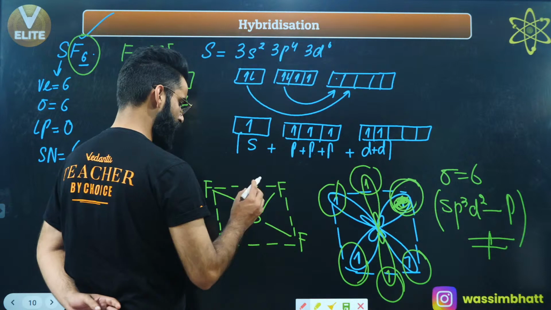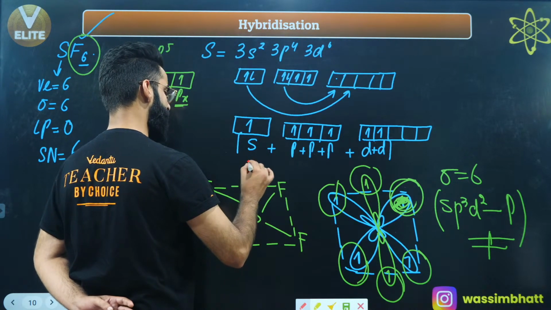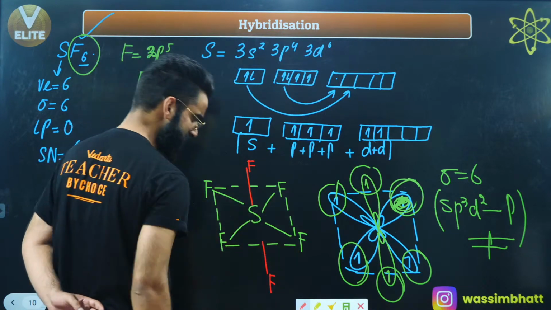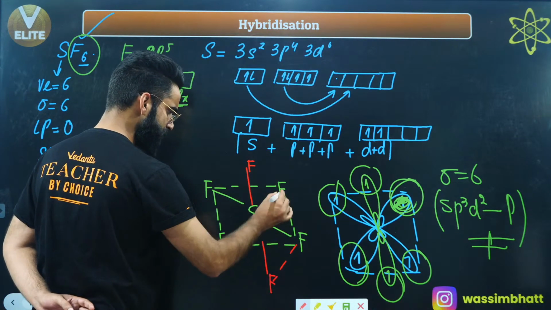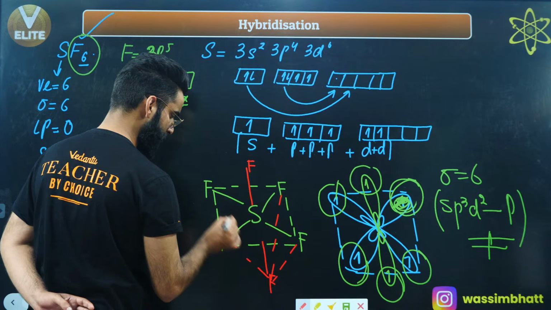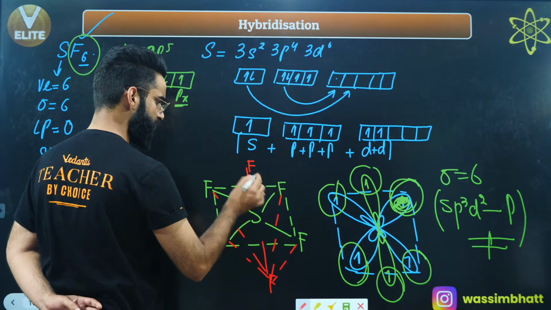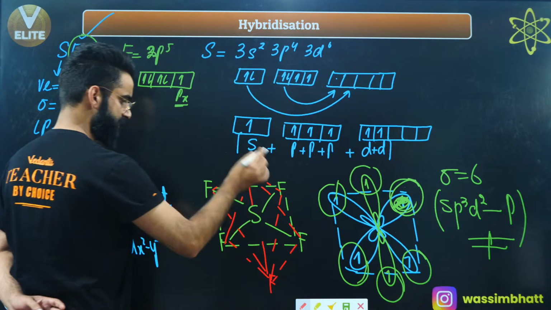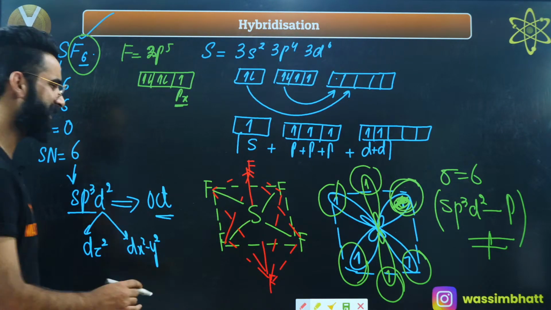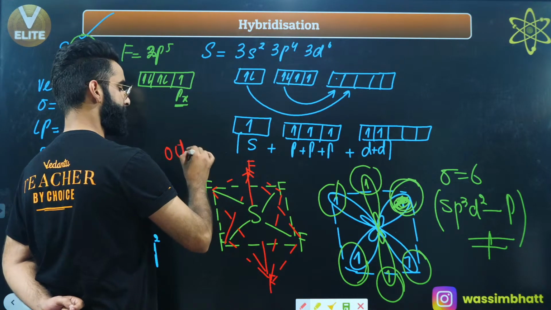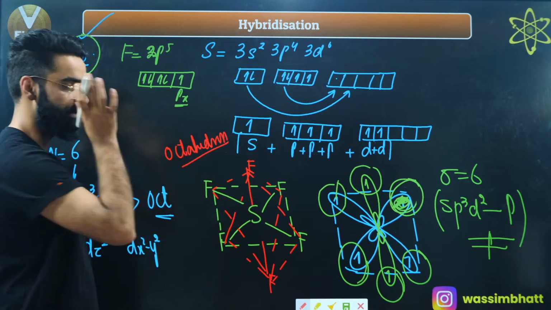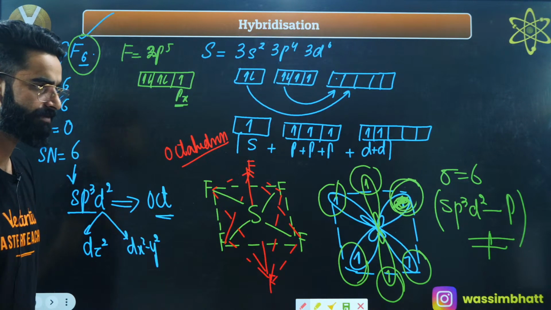There will be one fluorine atom perpendicular to the plane like this, one more fluorine atom perpendicular downwards, right? As you saw exactly in this one. If you join it like this, the shape is going to be like an octahedron. So this shape is what I call the octahedral shape, right?